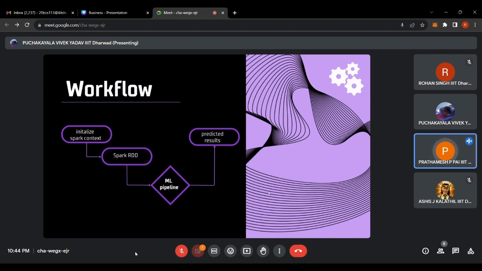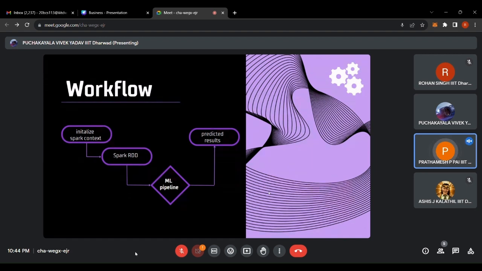Next comes our ML pipeline. The ML pipeline represents a series of data transformations and ML operations that are applied to the Spark RDD. ML pipelines are a way to organize and automate the end-to-end machine learning workflow, ensuring consistency and reproducibility in model development. We will talk more about this in the next slide.